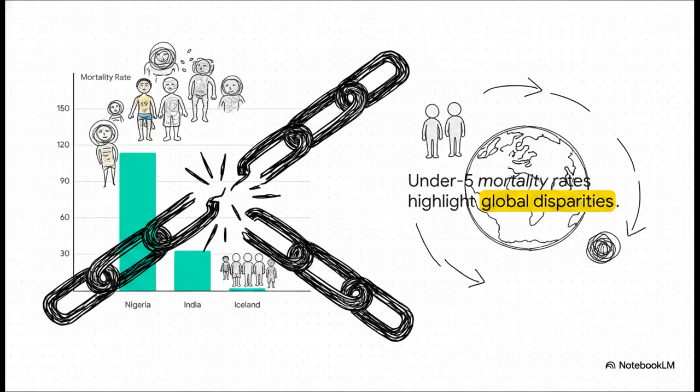Now, what's really interesting about this slide is how it translates those regional percentages into actual human lives. Experts heavily rely on the under 5 mortality rate, which is measured per 1,000 live births, as a key indicator of a nation's overall nutritional and medical health. Looking at 2020 data, in Nigeria, 114 out of every 1,000 children do not survive past their 5th birthday, largely driven by nutritional deficits and the diseases that come with them. In India, that number is 33. In Iceland, it is exactly 2. This stark contrast really emphasizes the heavy, real-world human toll of the systemic issues we've been talking about.